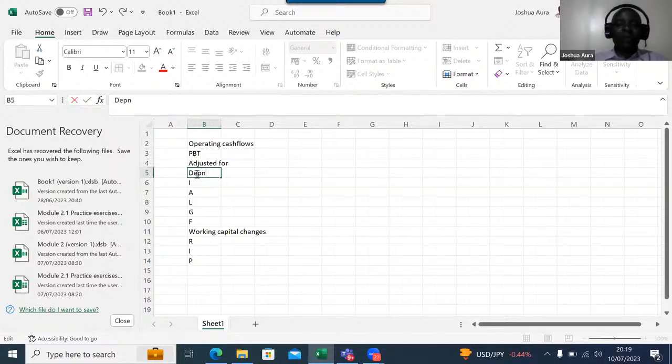The I is for impairment. Impairment of what here, somebody? Impairment of goodwill. Then we have the A for amortization. The L is for loss on disposal of assets.